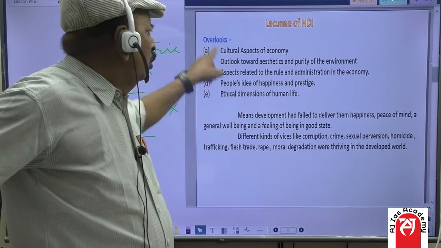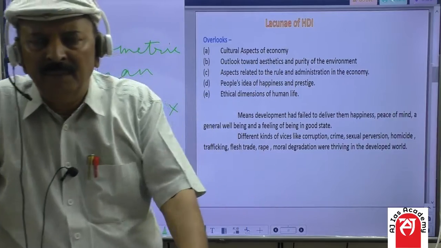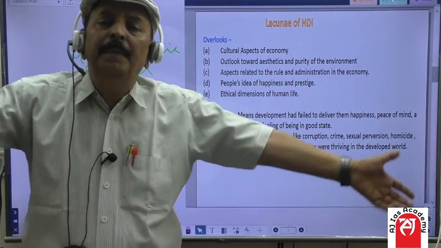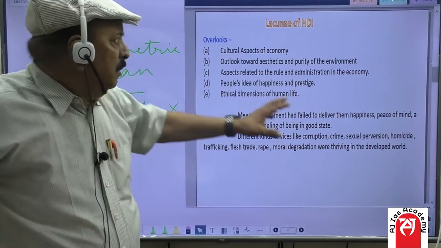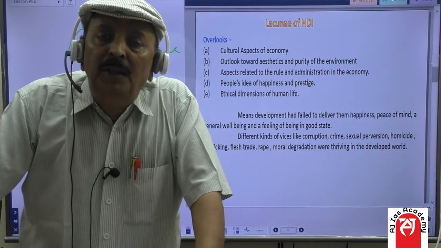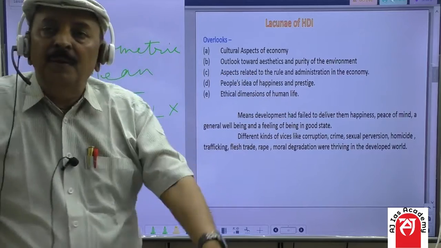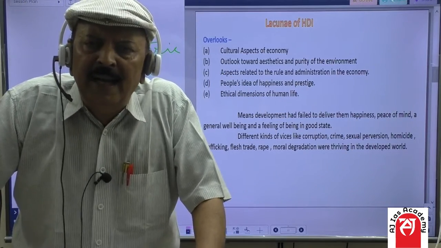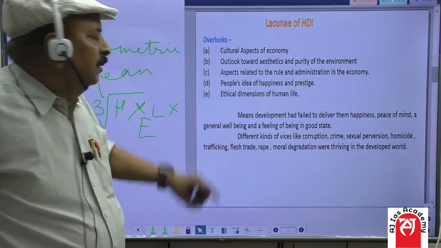Third, it overlooks aspects related to rule and administration of the economy. It may happen that the economy may be better, but the political masters are very much dictatorial in their attitude. Rule of law is gone. People are seething with discontent.